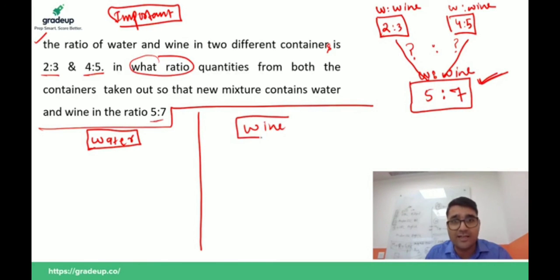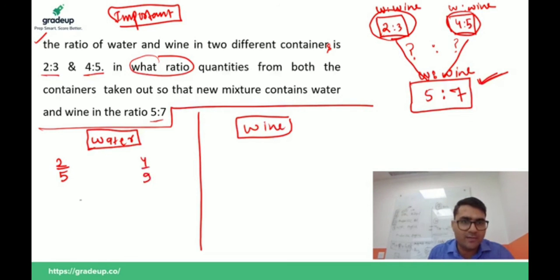Now listen carefully. If the base is water, what is the fraction of water in the first container? That is 2/5. What is the fraction of water in the second container? That is 4/9. And I have to subtract these two. What is the fraction of water in the mixture?